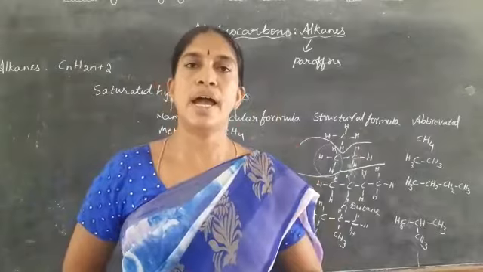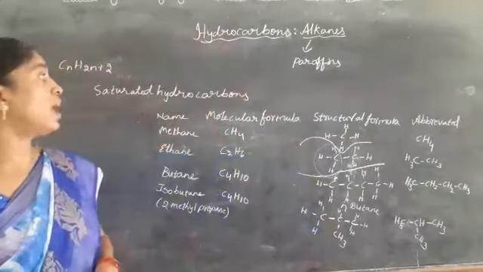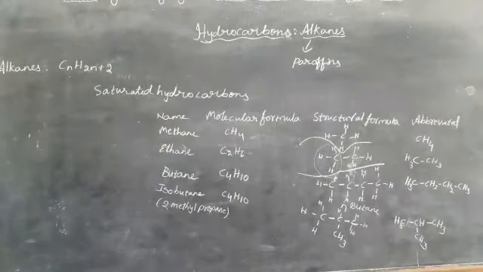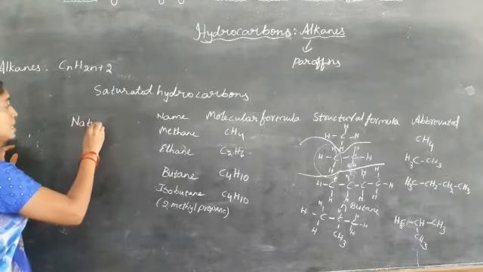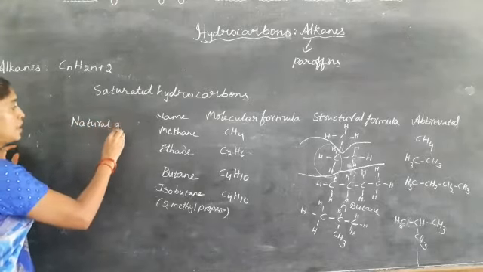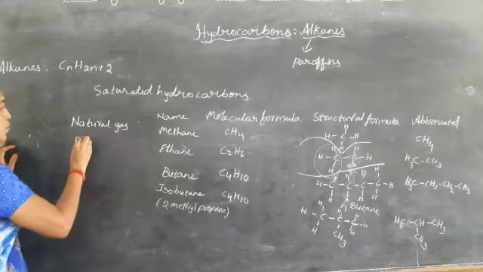Okay children, now the sources of alkanes and how these alkanes are available. The main sources of the alkanes are natural gas as well as petroleum.